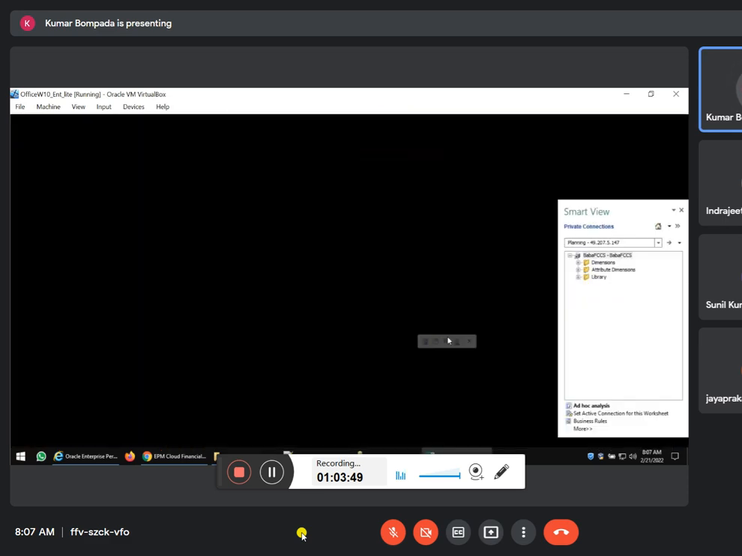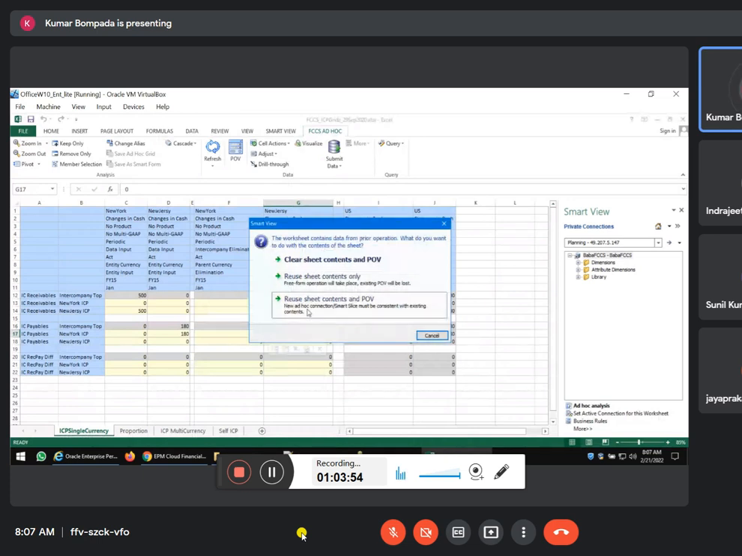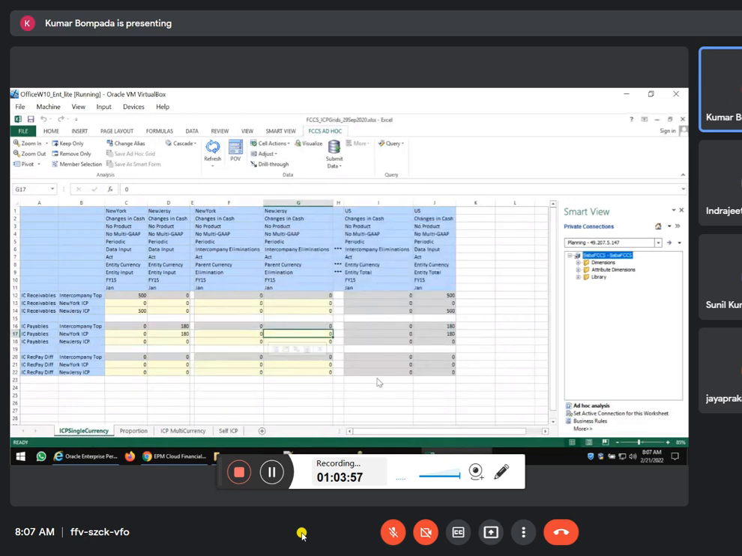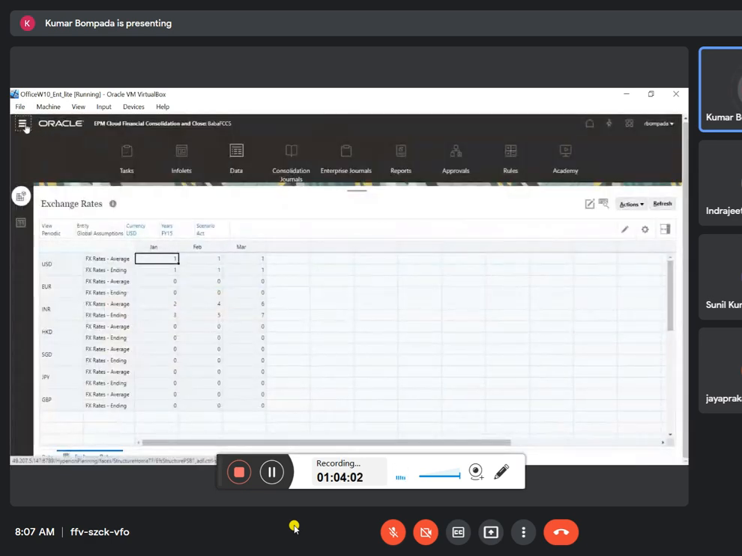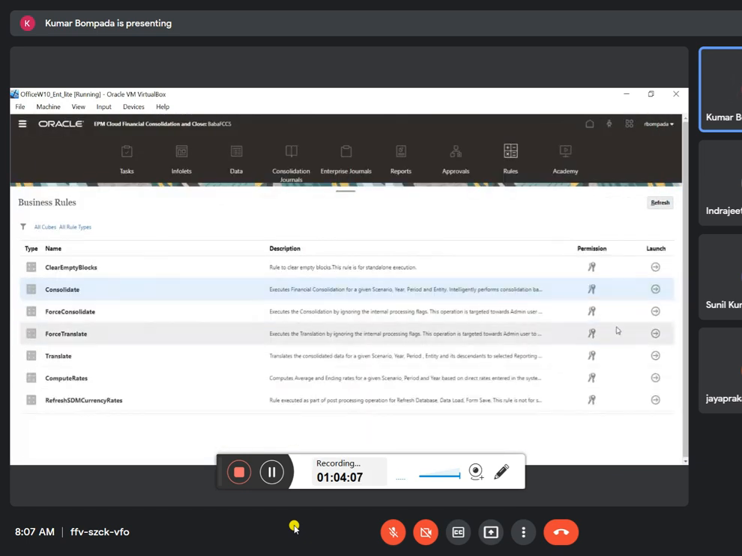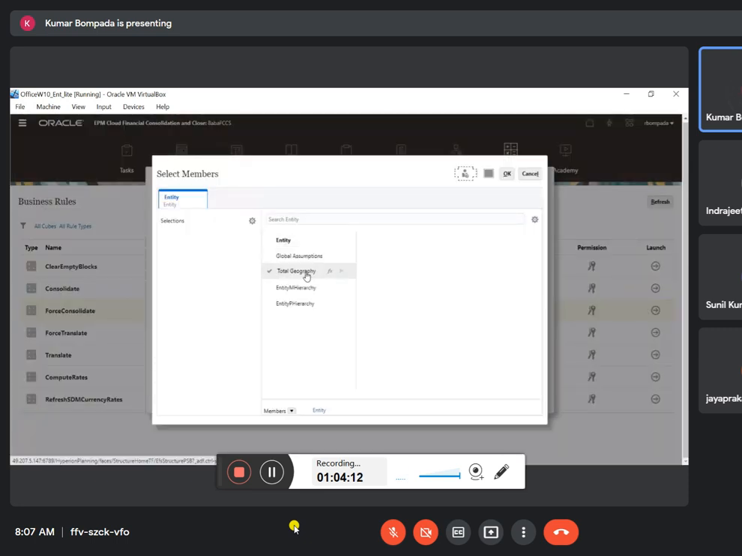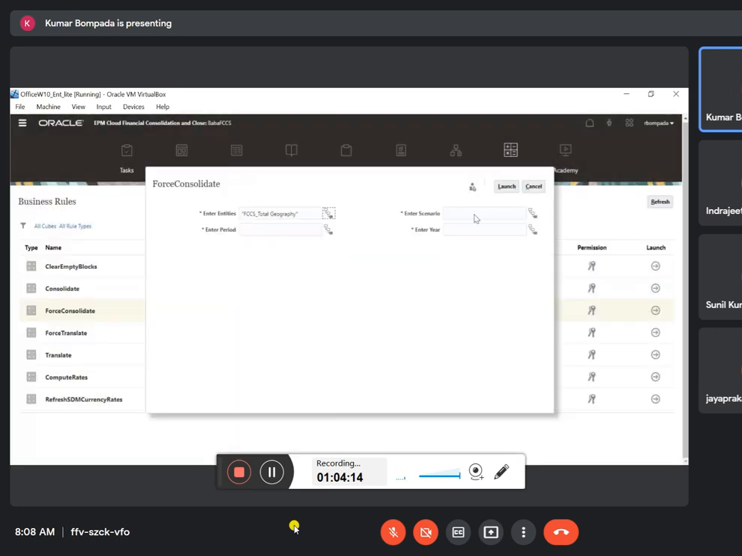In FCCS there is a concept called block creation, right? Maybe that is the issue, right? So go to here, I'll do a force consolidation. Okay, go to rules and click on force consolidation. Yes, I'll select total geography as parent, ACTUAL, FI15 and Jan. Right, launch.